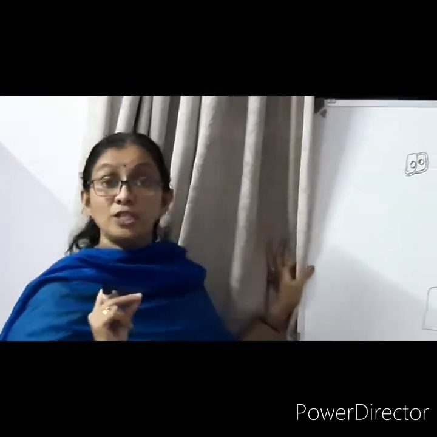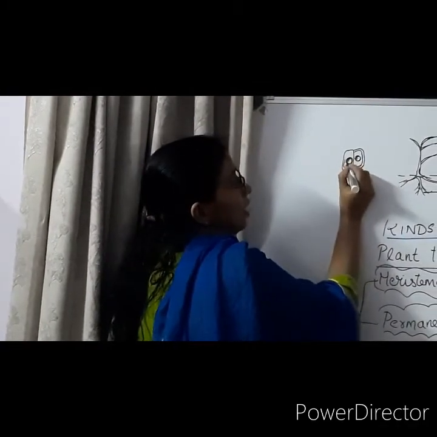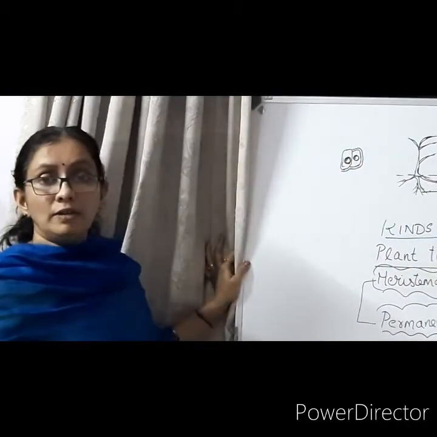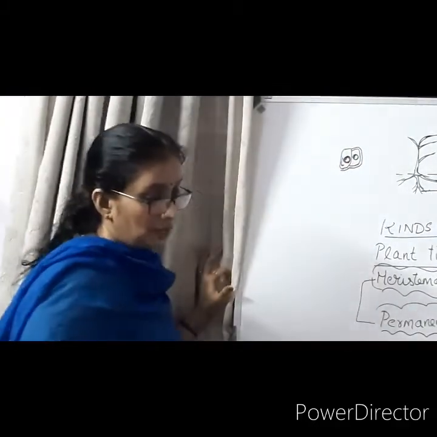But in meristematic cells, the cell wall is very thin, the nucleus occupies the large space, and vacuoles are almost or completely absent.